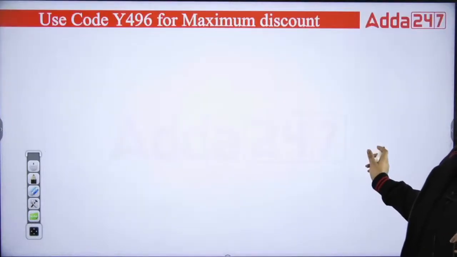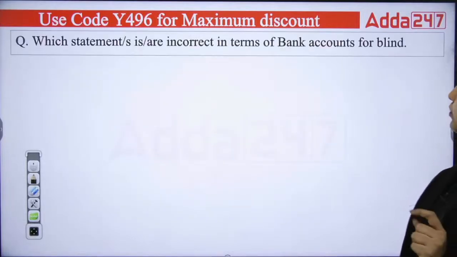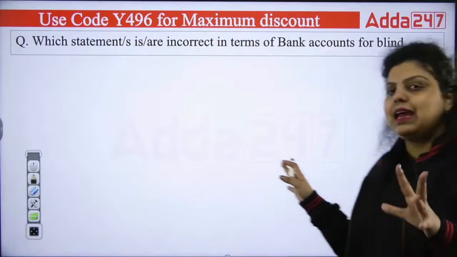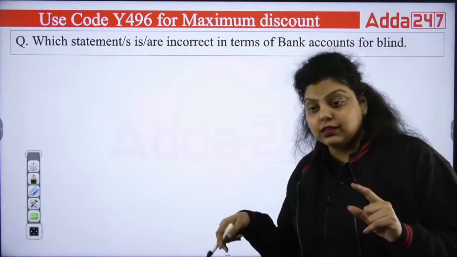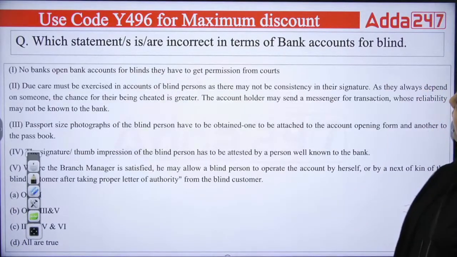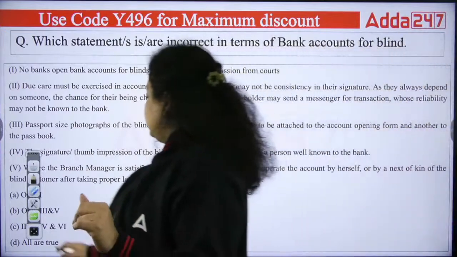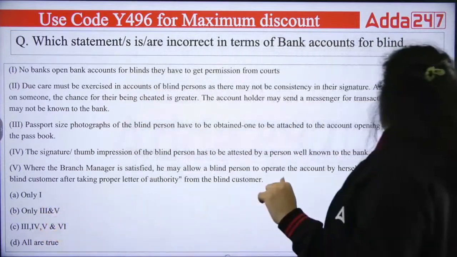So the first question is asking which statement is incorrect in terms of bank account for blind. Can a blind person have an account, and if yes, then in what situation? First is saying no bank can open a bank account for blind, they have to get permission from court.